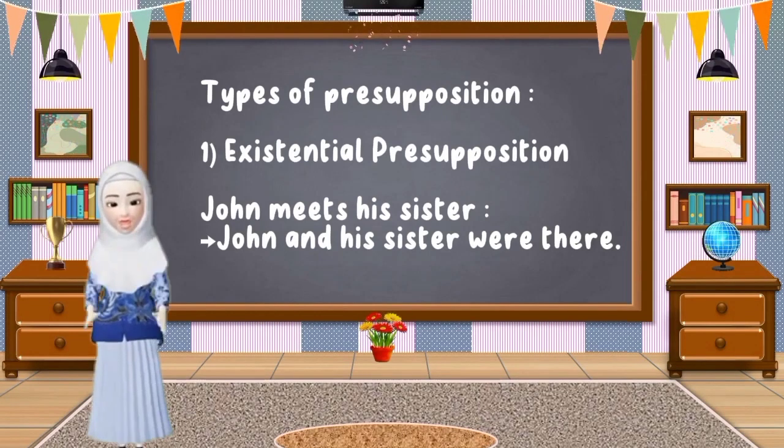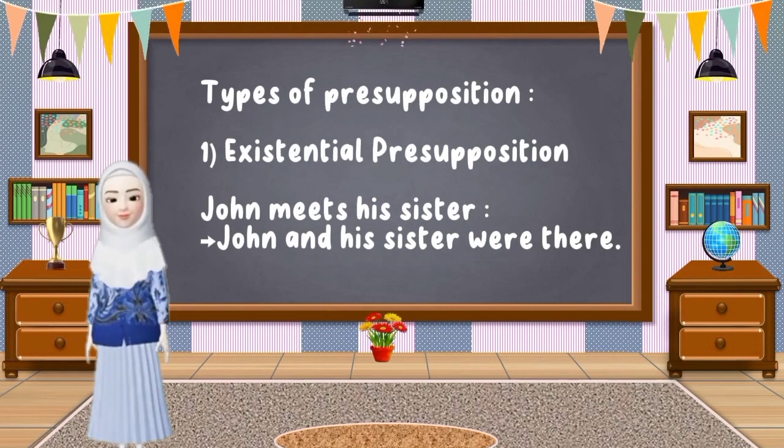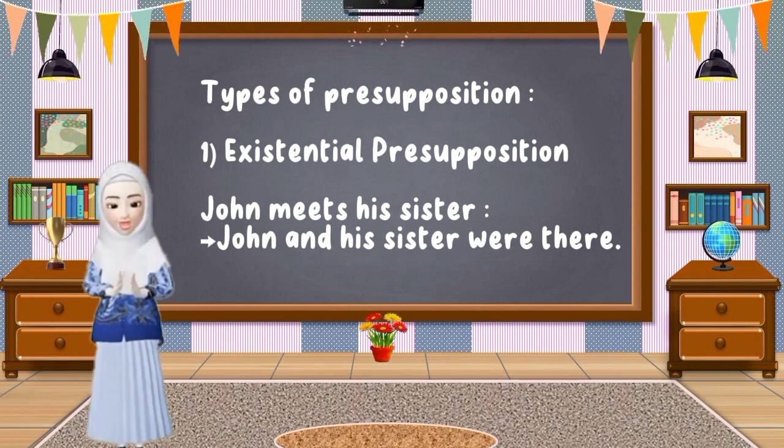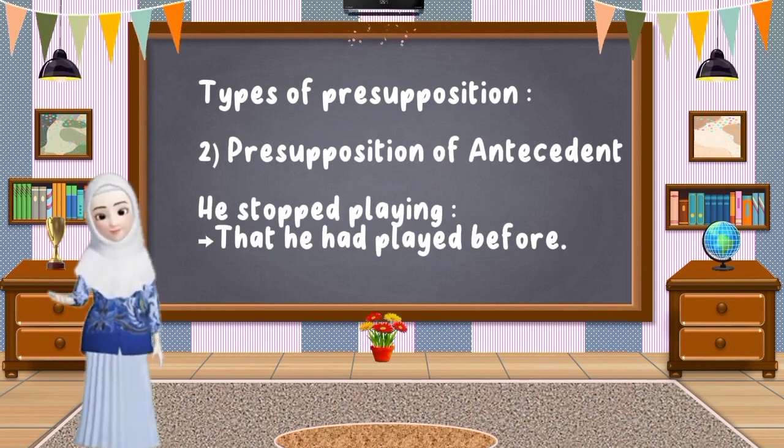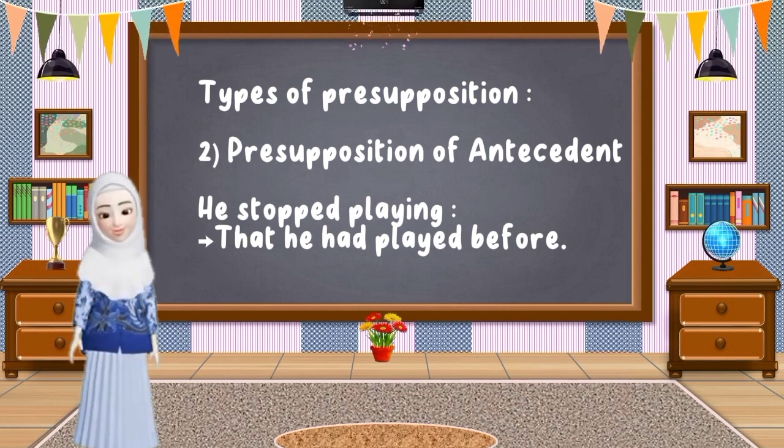There are 8 types of presupposition. The first one is called existential presupposition. This type occurs when a statement assumes the existence of something. An example is the sentence, John met his sister. The existential presupposition is that John had a sister. The second type is presupposition of antecedent. This presupposition arises when a statement assumes that an action or step has occurred previously. Example, he stopped playing. The presupposition is that he has played before.